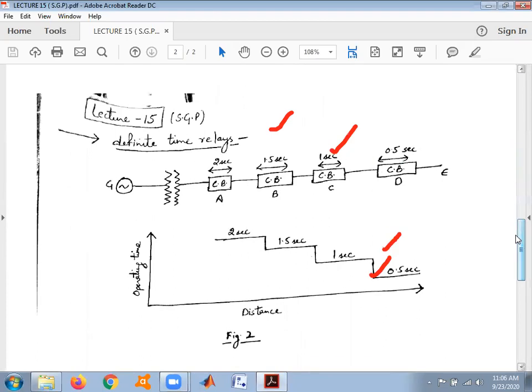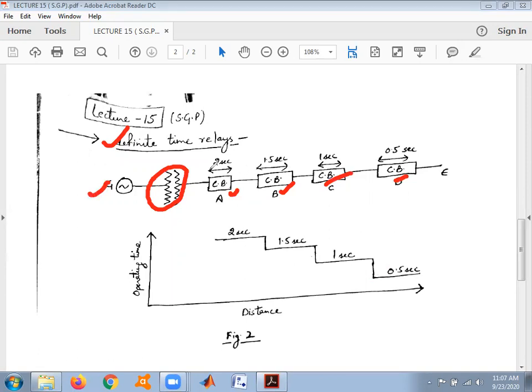When we discuss definite time relays, there is one generator, and this whole is a transformer, and there are four circuit breakers named A, B, C, D. This circuit breaker will operate at a time of 0.5 second, this at 1 second, this at 1.5 second, and this at 2 seconds.